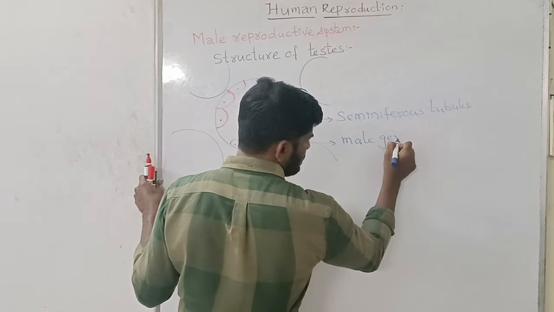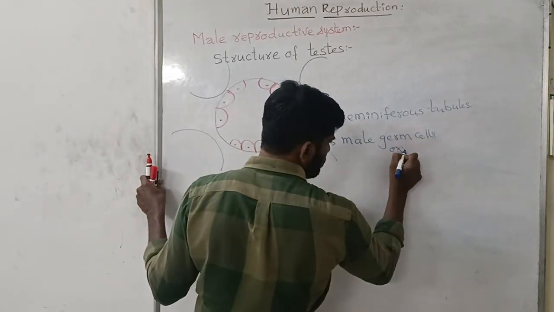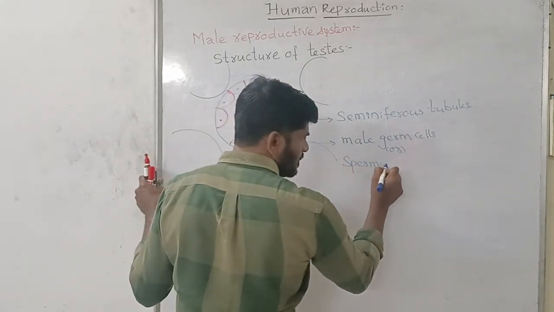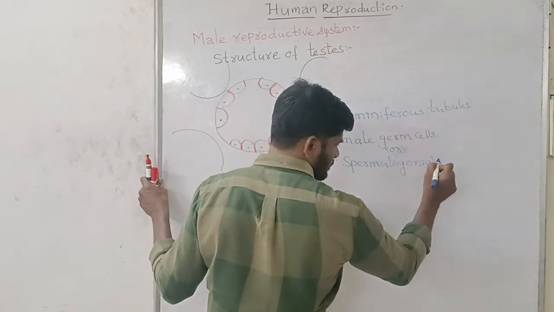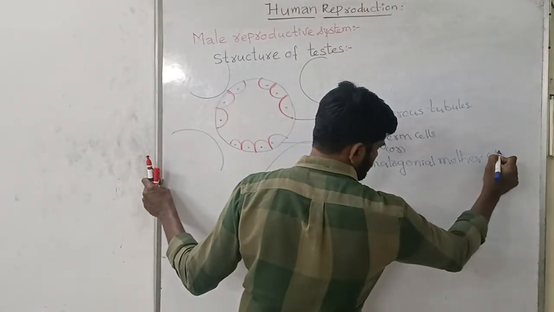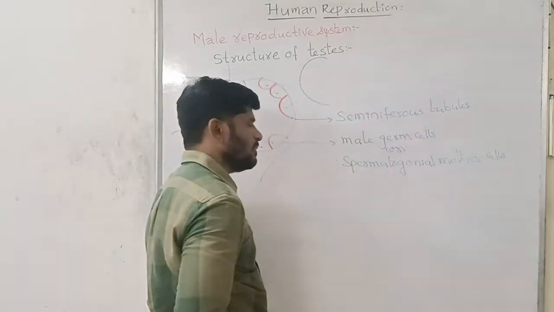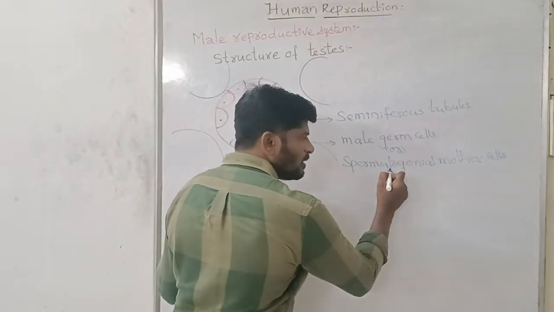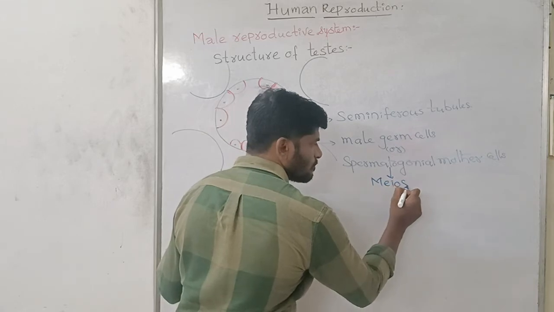Male germ cells are also called spermatogonial mother cells. These spermatogonial mother cells undergo meiotic division, meiosis.